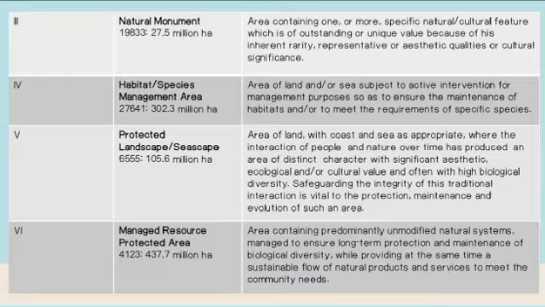6. Managed Resource Protected Area, 4,123, 437.7 million. An area containing predominantly unmodified natural systems, managed to ensure long-term protection and maintenance of biological diversity, while providing at the same time a sustainable flow of natural products and services to meet community needs.